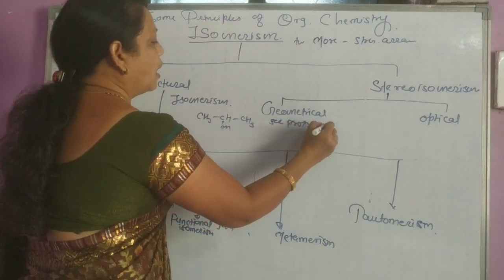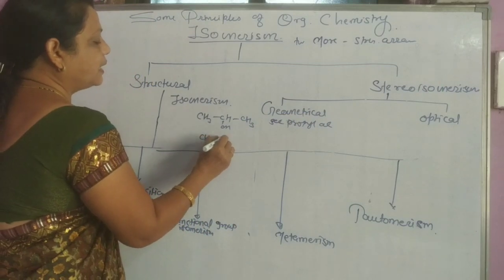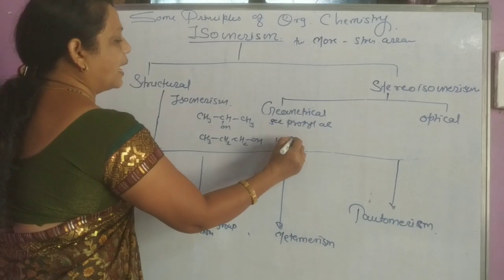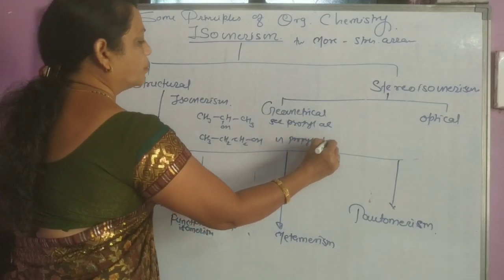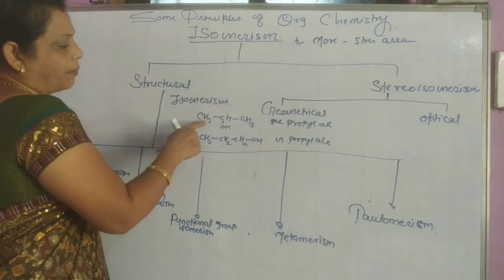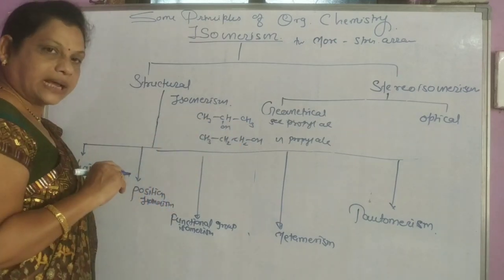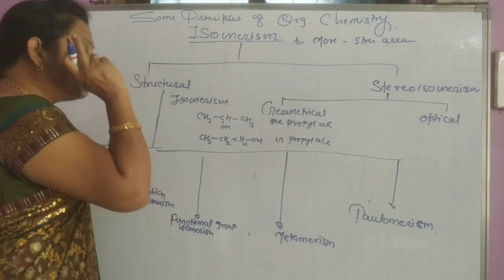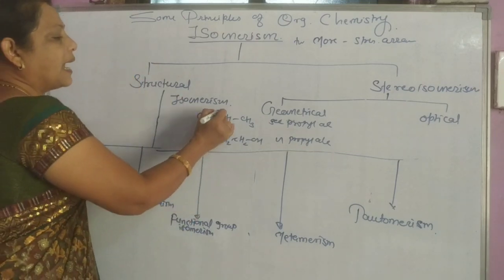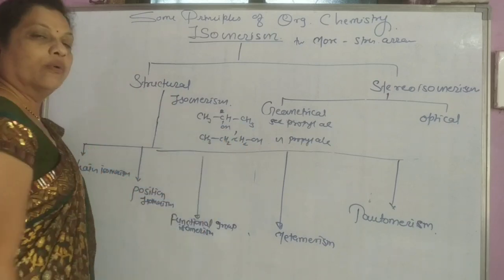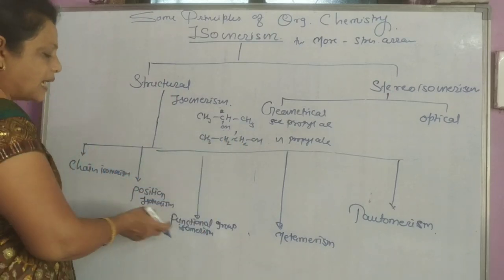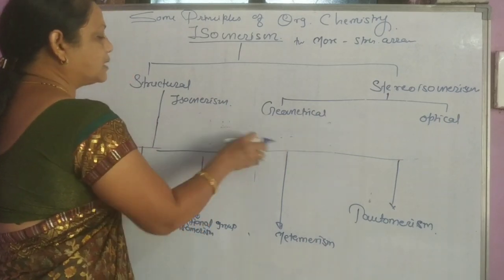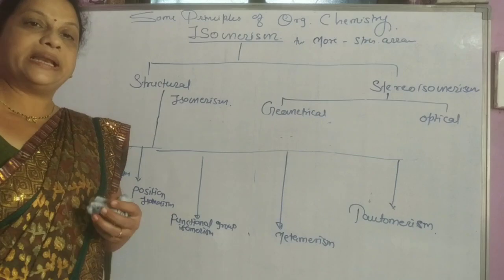Secondary propyl alcohol, or CH3CH2CH2OH. This is called N-propyl alcohol. Here again, the number of carbon and hydrogen atoms are the same, meaning the same molecular formula and the same functional group, but the position of the functional group is at the 2nd carbon atom here and at the 1st carbon atom here. So these are position isomers, and the phenomenon of forming these position isomers is called position isomerism.